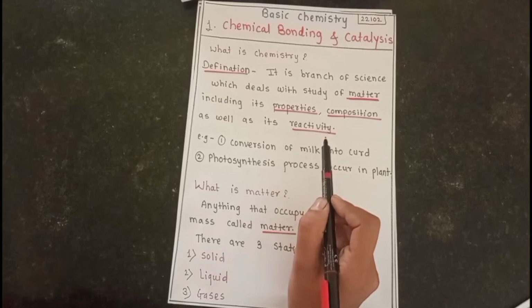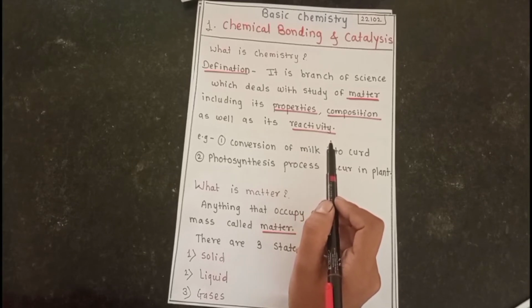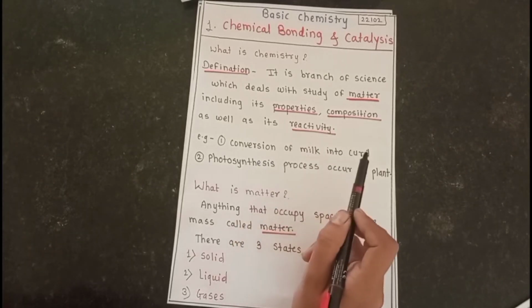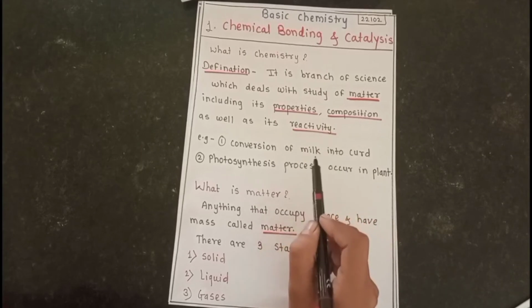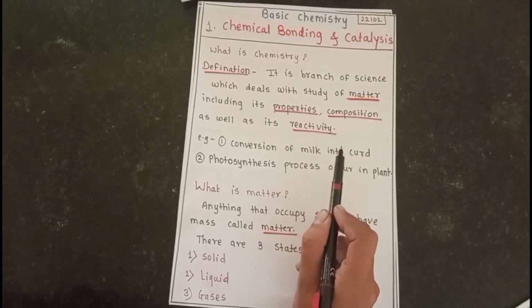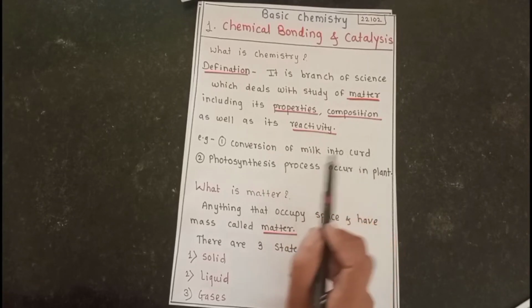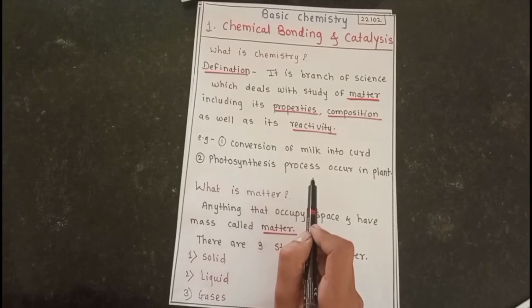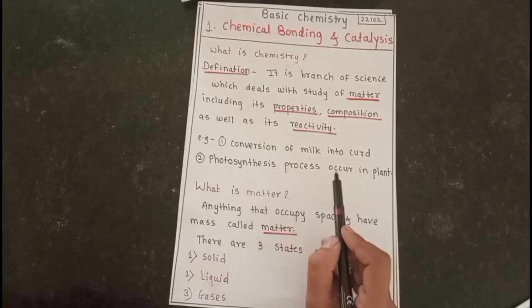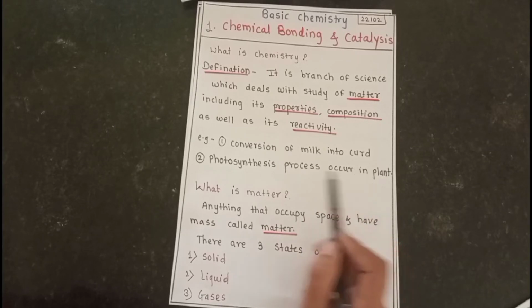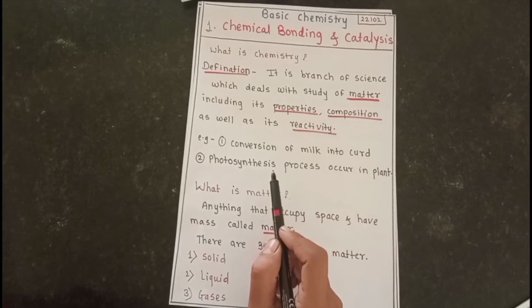In our daily activities, different chemical reactions are carried out. For example, conversion of milk into curd. In this conversion a chemical reaction is carried out, and at that time milk becomes converted into curd. Another example is the photosynthesis process in plants. In this process also a chemical reaction is carried out, and plants prepare their food by using sunlight in the photosynthesis process.